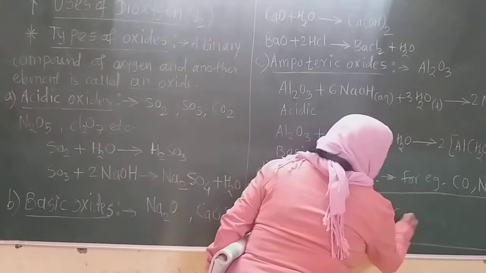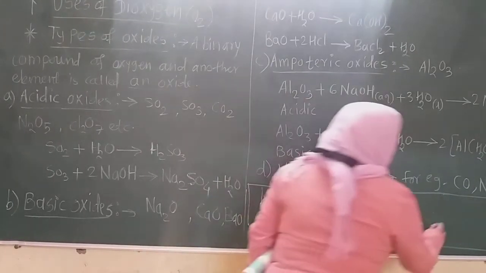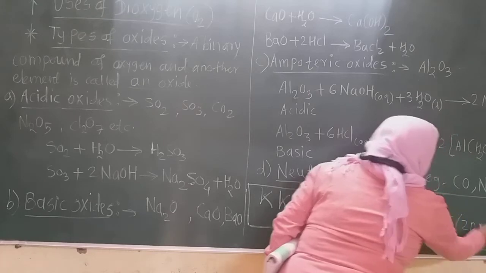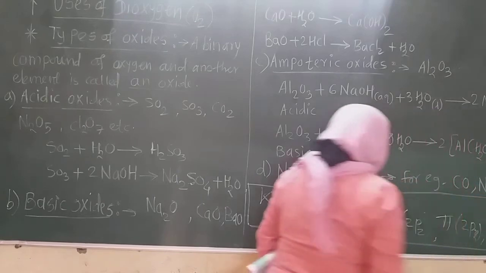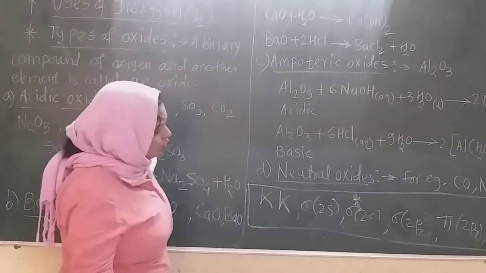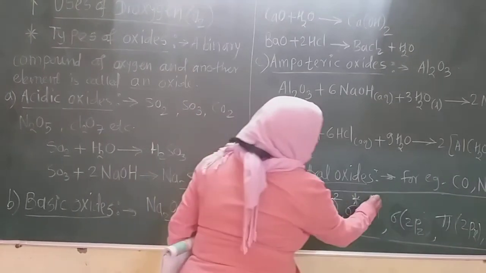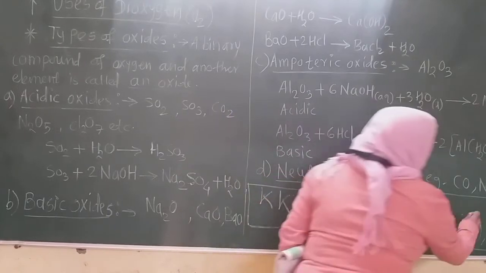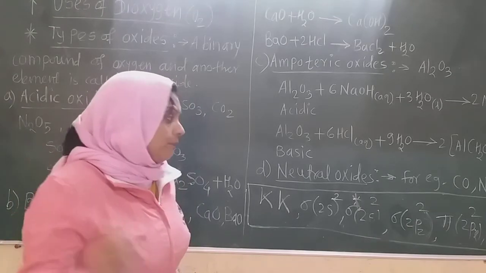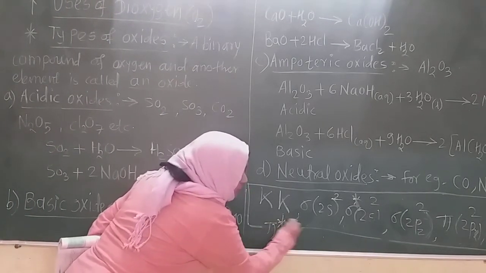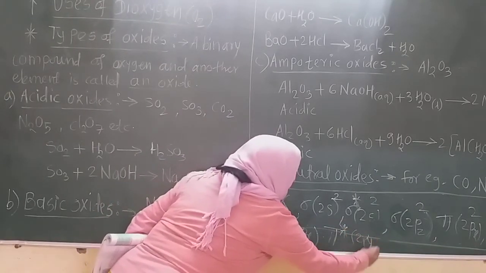So sigma 2pz is there, and after that pi 2px, pi 2py. Now how many electrons in a molecular orbital? There are 2 electrons. Now 4 electrons are here, then these 6, then these 8, 10, 12, 14, and the remaining 2 electrons go into the pi star 2px and pi star 2py orbitals with parallel spin.